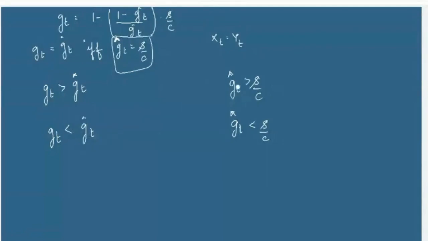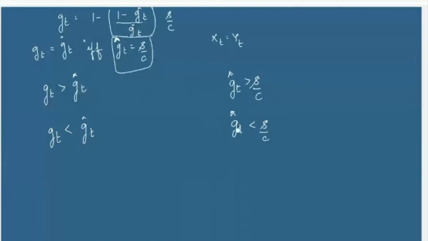So we are saying that if the expected growth rate exceeds this ratio of s by c, then the actual growth rate, which is the growth rate that is actually occurring in yt, will be even greater than what they had expected. By they, I mean the investors. So the actual growth rate will be greater than what investors have expected.